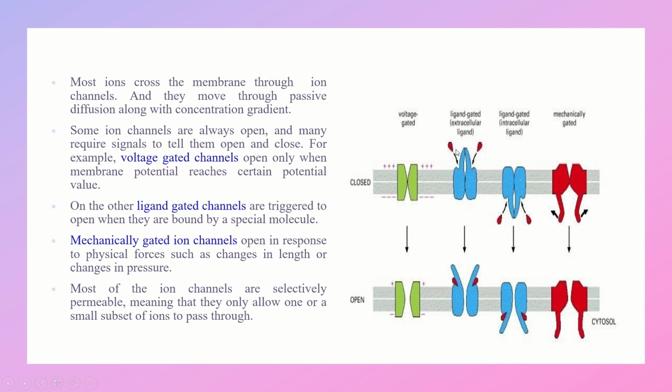Likewise, mechanically gated ion channels open in response to physical forces, like changes in length or changes in pressure. Most of the ion channels are selectively permeable, meaning they only allow one or a small subset of ions to pass through.